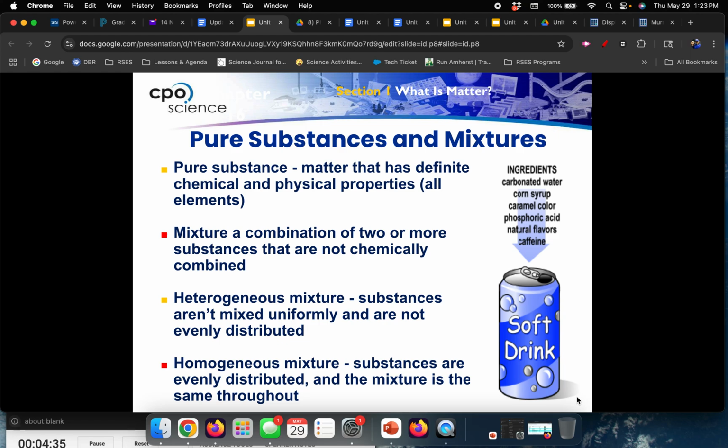Pure substances versus mixtures. Everything on Earth is either a pure substance or a mixture. A pure substance is something that has definite chemical and physical properties, so all elements and molecules and compounds would fit this. Mixtures are a combination of two different things, two substances that are not chemically combined.